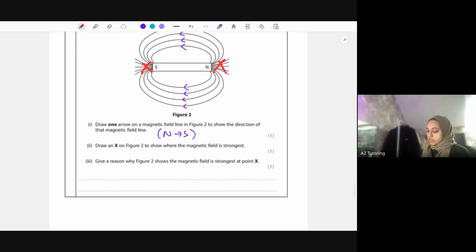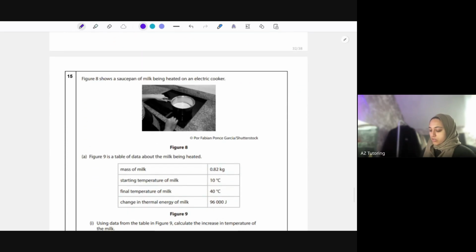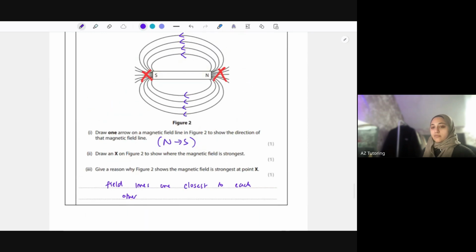Okay, so give a reason why figure 2 shows the magnetic field is strongest at this point here. It's because the field lines are the closest to each other at that point, which is essentially close to the poles as well. Remember with magnets, same ones repel, so N would repel N, S would repel S. They have to be opposite, so north to south would then attract.